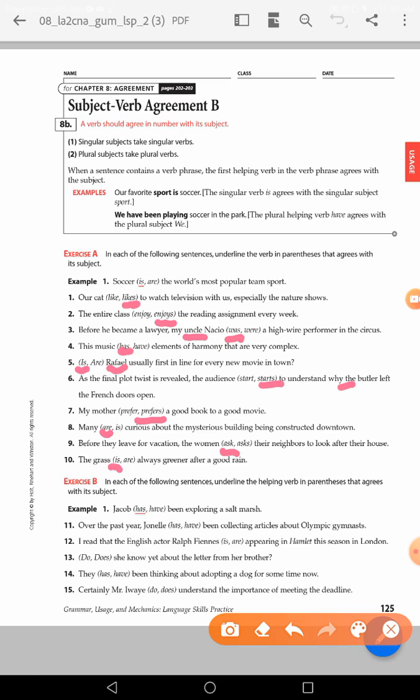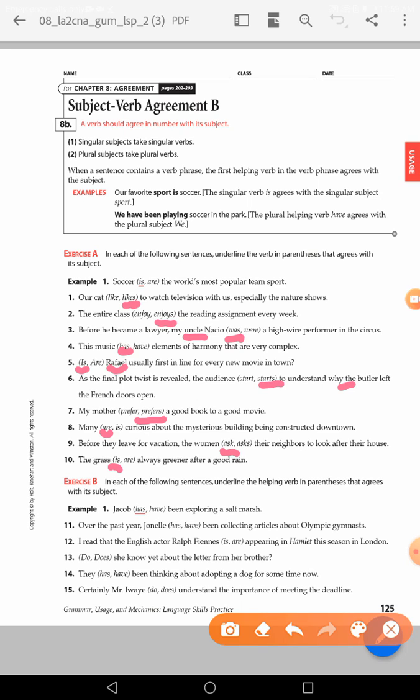One point about collective nouns. If we consider them as one unit, the agreement here treats the collective noun as a singular noun, so it should take the singular form of the verb. The team is playing football, so they are playing like one unit, not like individuals.